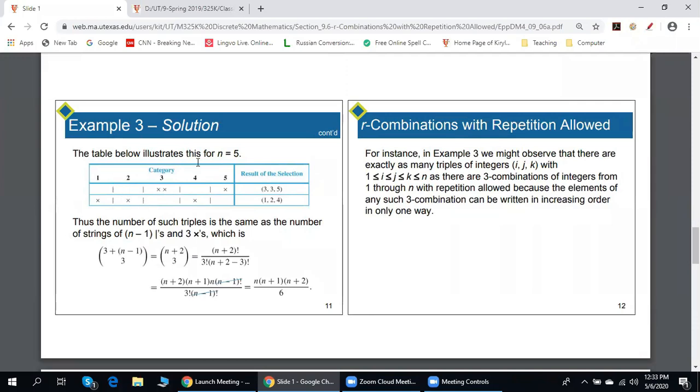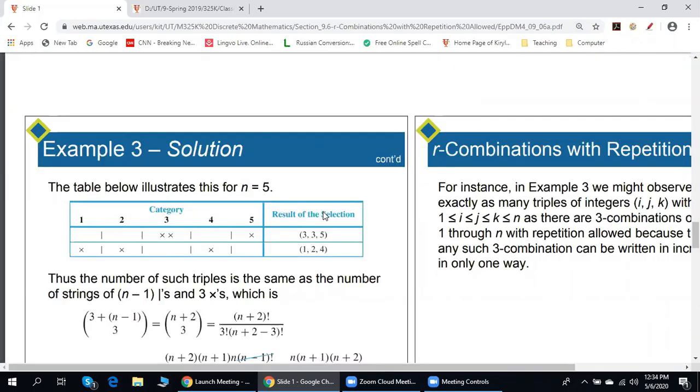We divide these categories by vertical bars. And between the bars, we will put crosses if we choose the corresponding number. For example, we can represent the triple 335 in the following way: empty, bar, empty, bar, cross, cross, bar, empty, bar, cross. Here's why.